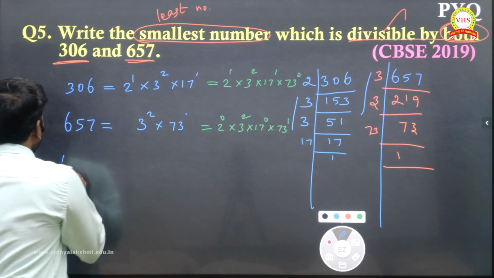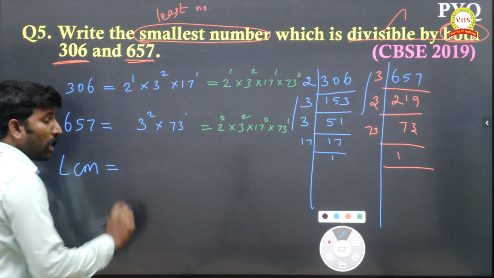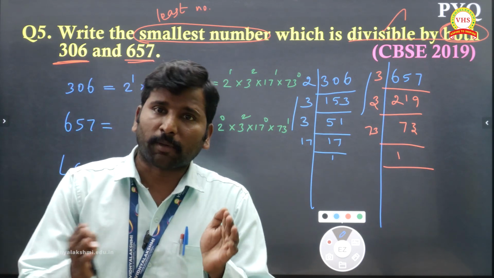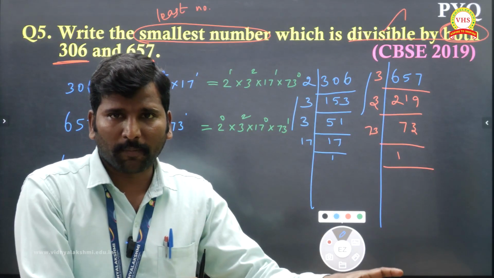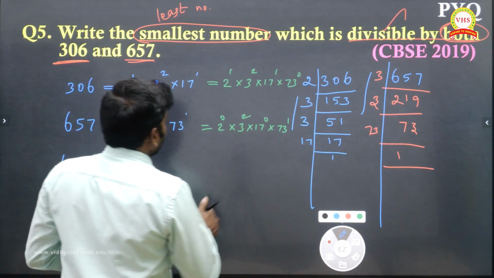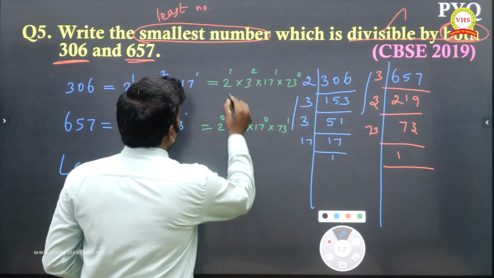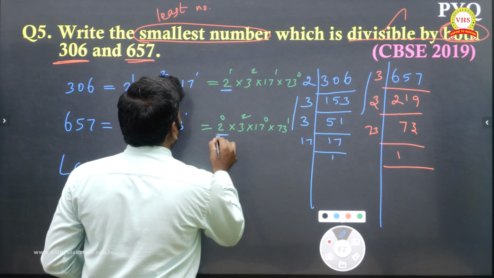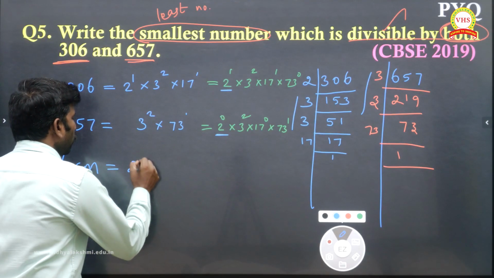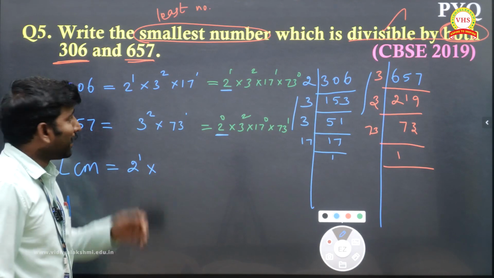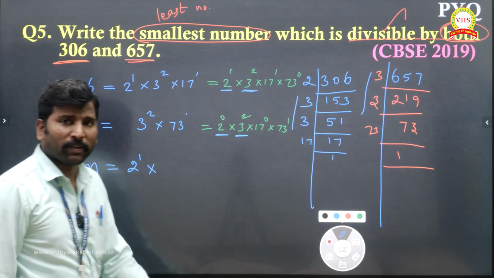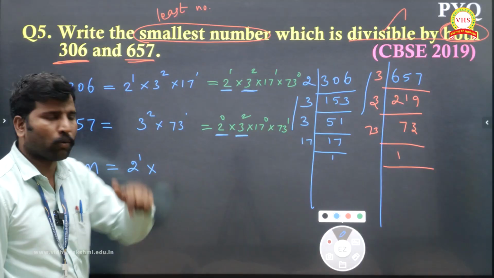So what is LCM actually? Least common multiple is the abbreviation. The definition is the product of the greatest powered numbers among the prime numbers involved. So first I am taking 2: 2 power 1, 2 power 0. What is the greatest power? 2 power 1. Next 3 power 2, 3 power 2. What is the highest power? 3 power 2, same, so you can take any one.